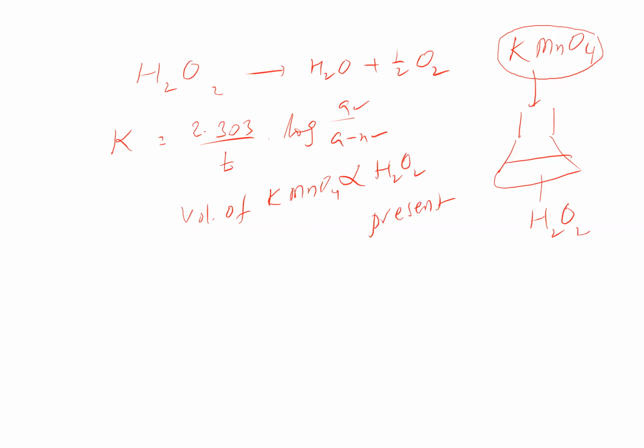They are going to give us the volume here. So the initial volume will be V naught, and after a certain period of time t, Vt. So it comes out to be 2.303 by t into log of V naught by Vt, the formula for the H2O2 reaction.